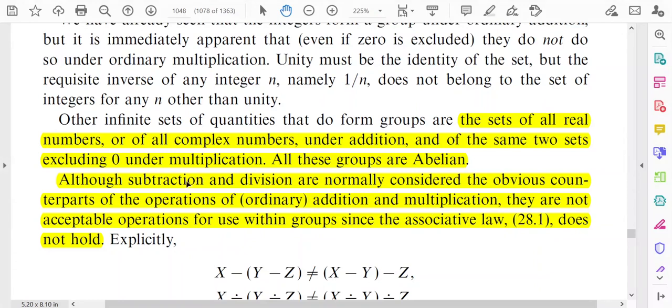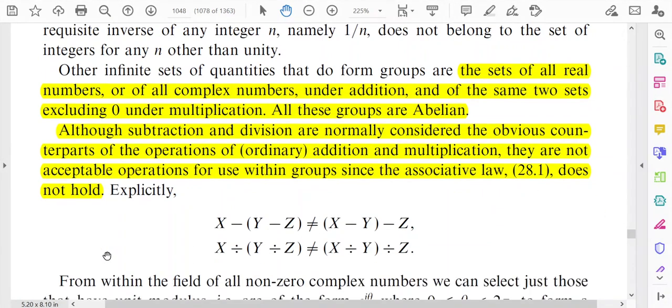So, that is why we say that subtraction and division are normally considered the obvious counterparts of the operations of ordinary addition and multiplication. They are not acceptable operations for use within groups, since the associative law does not hold.